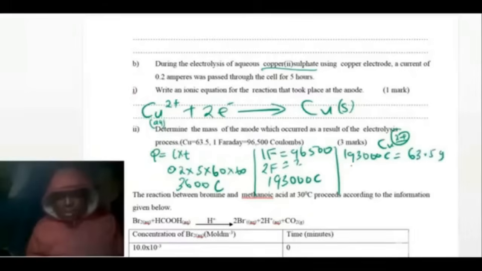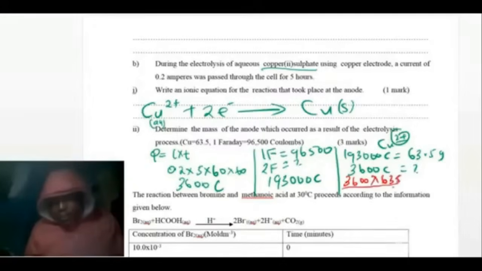So we will ask, what about 36 coulombs? How many grams will it be? So you multiply, so that is 36 times 63.5 divided by 193,000, and this one will give us a mass of 1.18 grams.